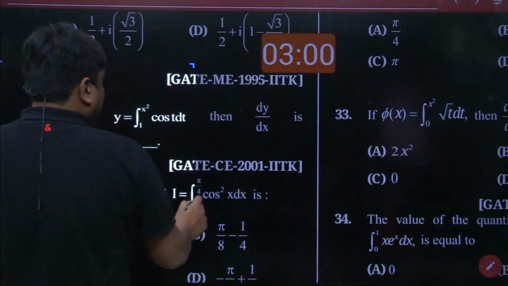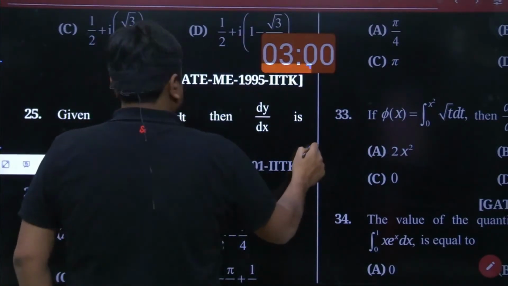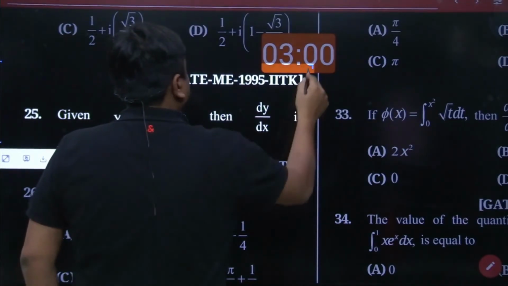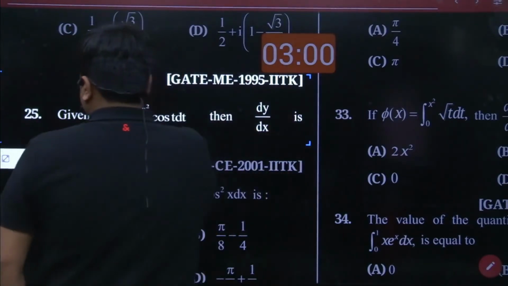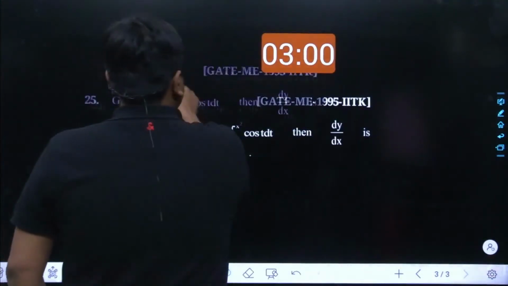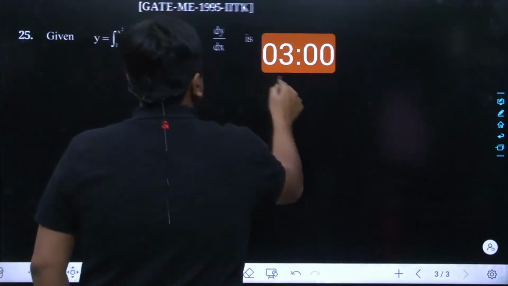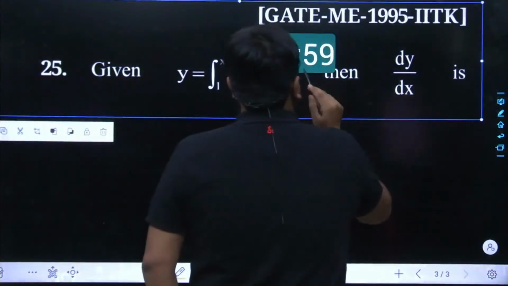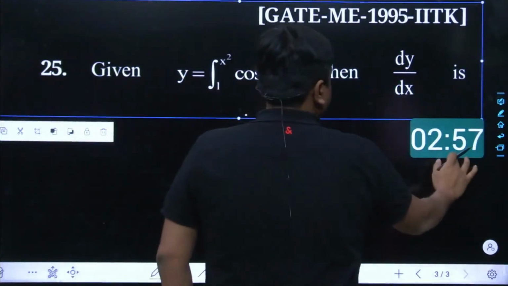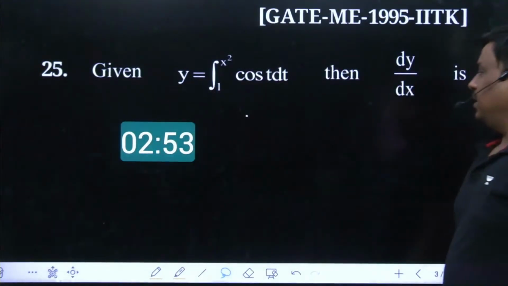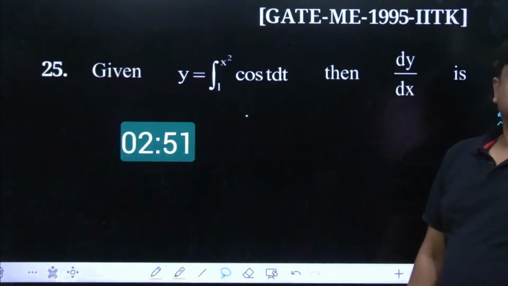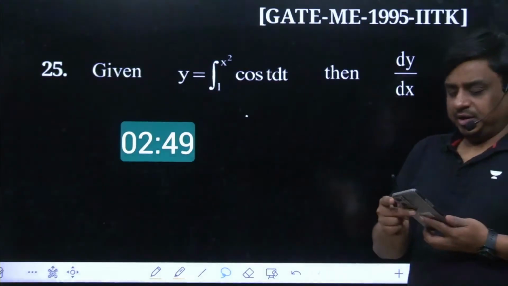This question has been a part of GATE Mechanical of the year 1995. The problem was framed by IIT Kanpur. So read it carefully and tell me what must be the best answer for this given question. So this is the question, and here the timer starts. Again, 3 minutes are allocated for this given question.